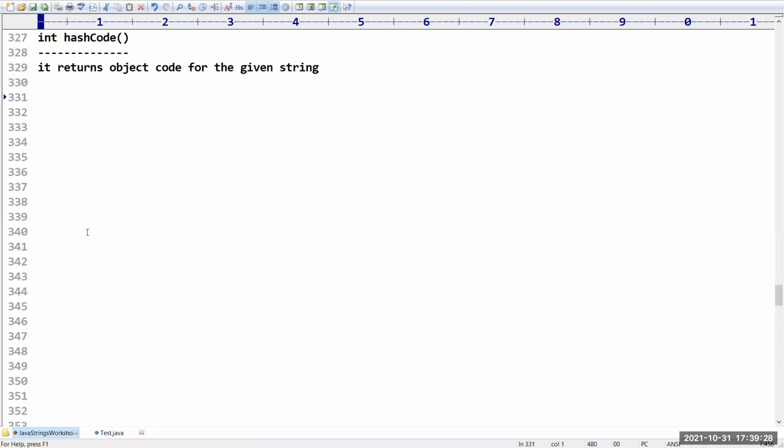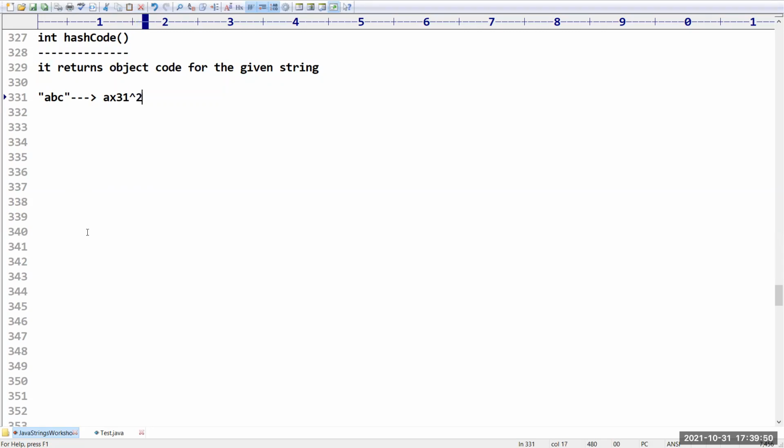Okay, sir, I am giving input as ABC. What is the hash code for this? Sir, very simple. s[0] means what? a into 31 power n minus 1, where n indicates the length of the string. What is the n value? 3, right? 3 minus 1.